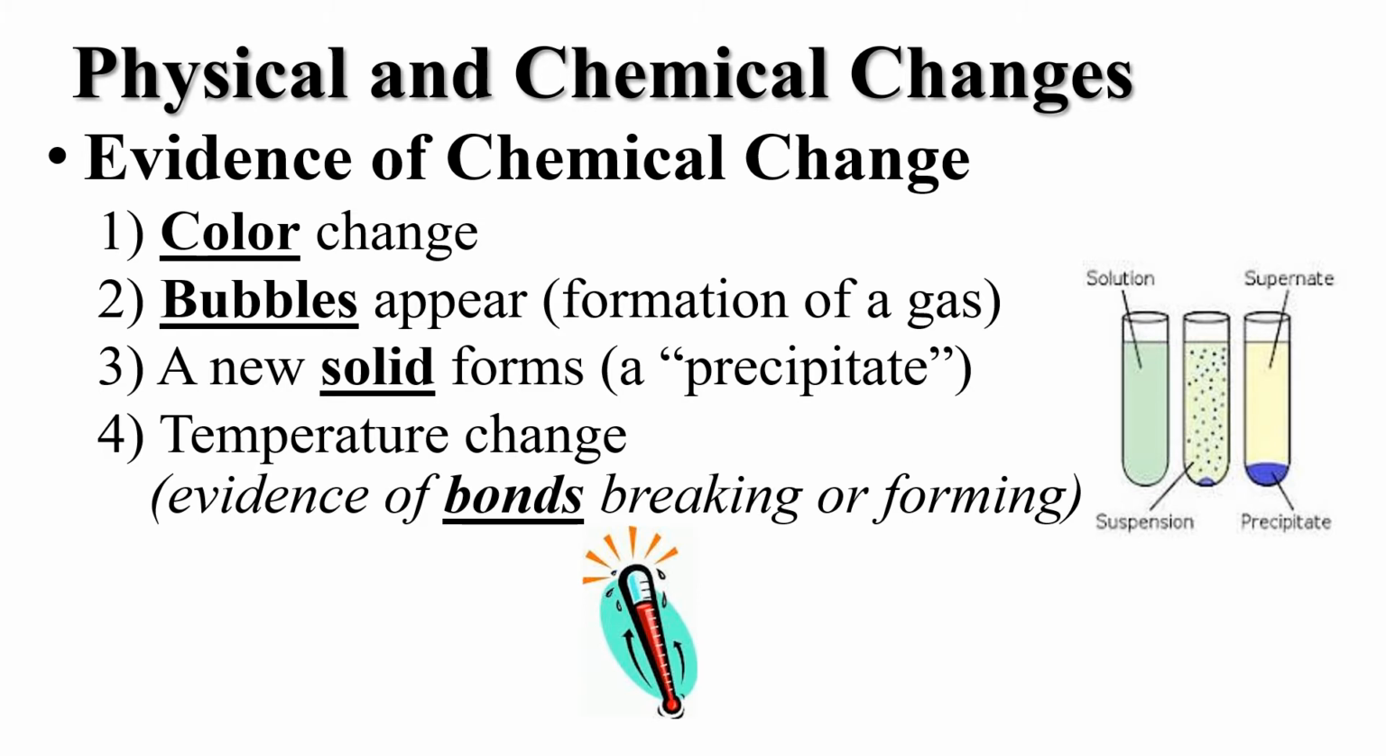Number 3, a new solid may form. There's a neat experiment, a lab that we can do in class, where we mix together 2 very specific clear liquids. When we mix them together, we get a colored solid powder. So that's very magical, and it's called a precipitate, and that's one evidence that a chemical change has occurred.